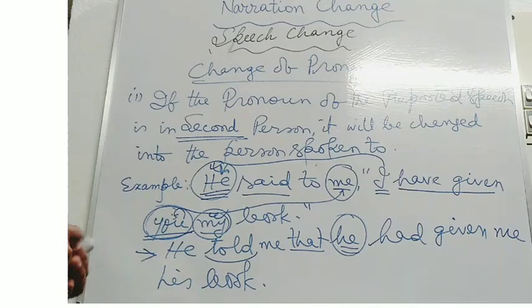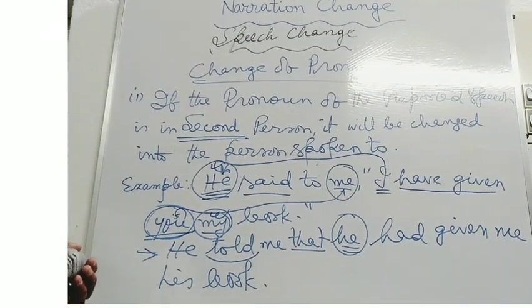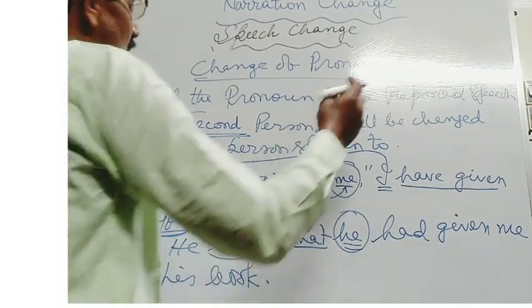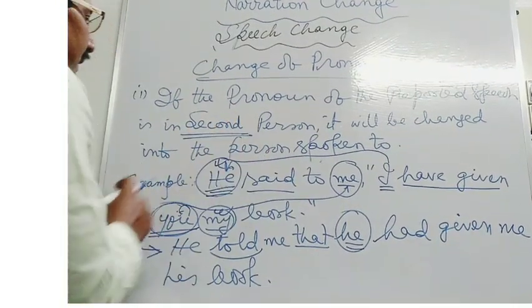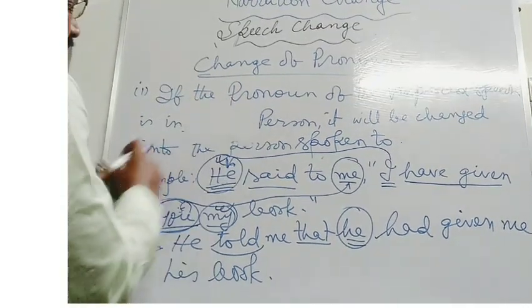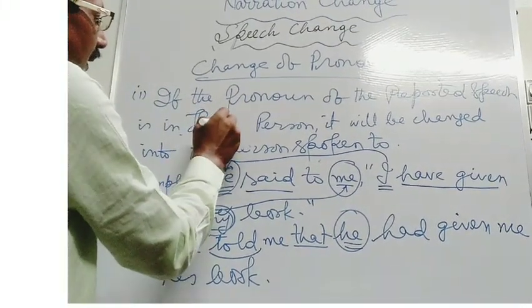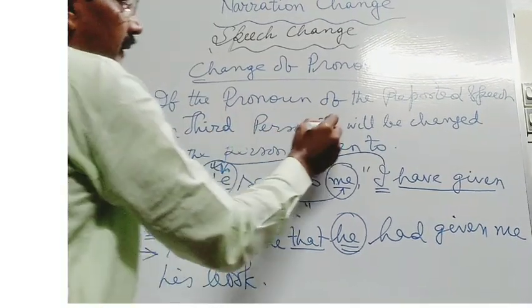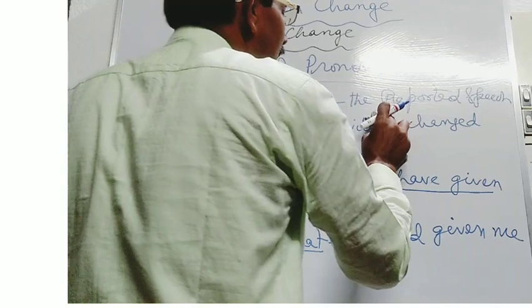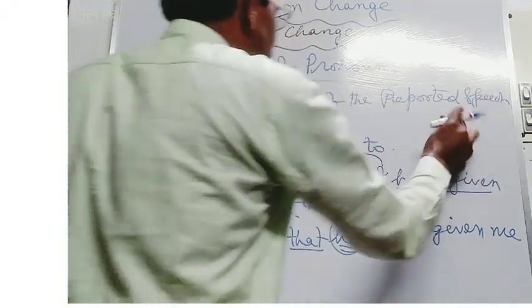And now what will happen if there is the pronoun in the third person? If the pronoun of the reported speech is in third person, it will remain unchanged.